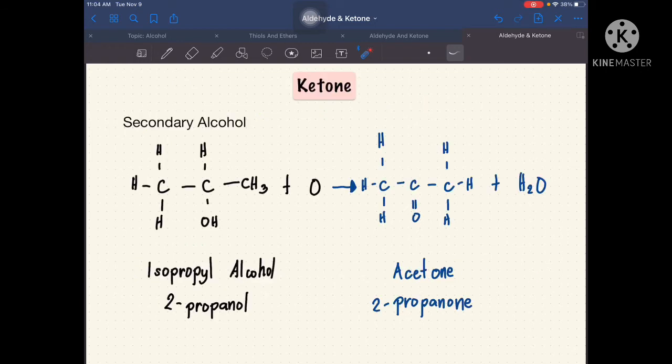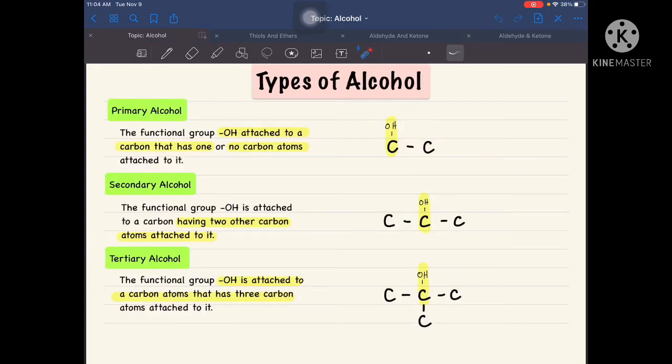Now, let's talk about ketone. So, kung kanina si aldehyde nanggaling siya kay primary alcohol, this ketone naman ay nanggaling siya kay secondary alcohol. So now let's go back. When we say secondary alcohol, its functional group OH is attached to a carbon having 2 other carbon atoms attached to it.